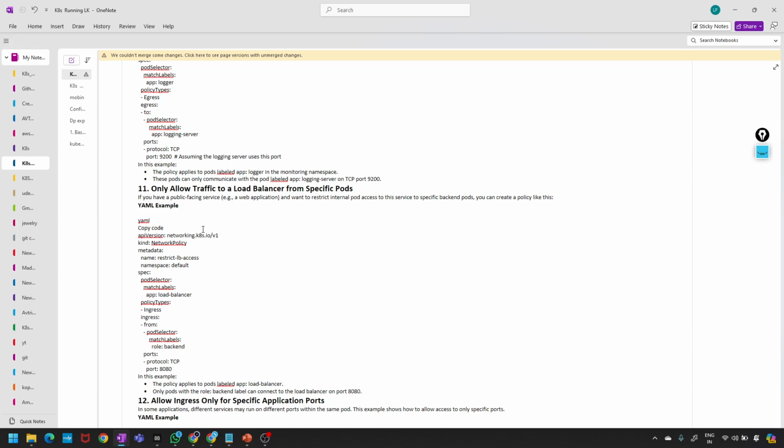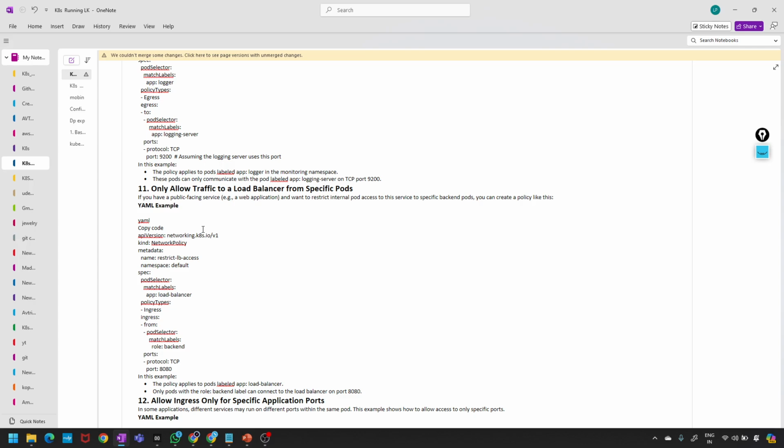Our goal is to protect the database pod so that it does not allow access from any other pod except the API pod, and only on port 3306. Let's assume we are not concerned about the web pod or API pod. For those pods, all traffic in and out from anywhere is okay.